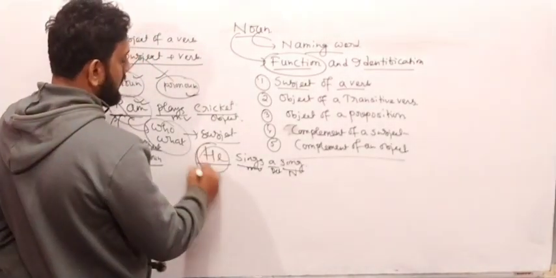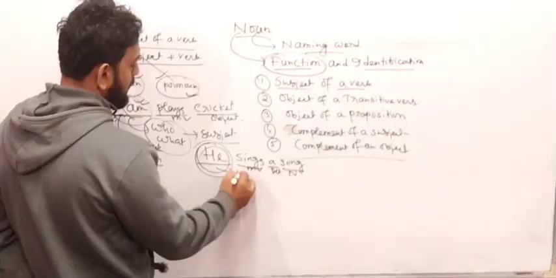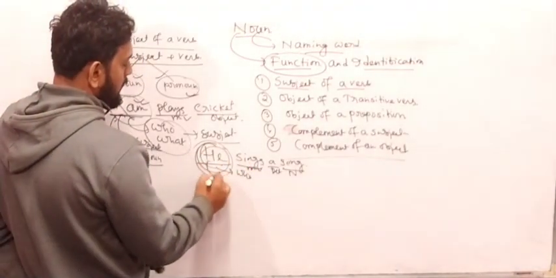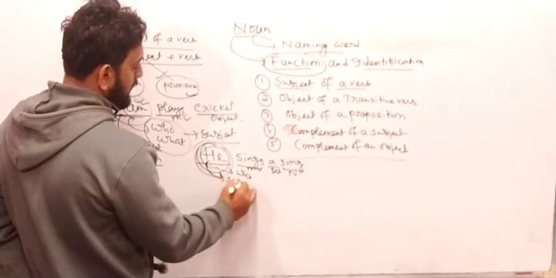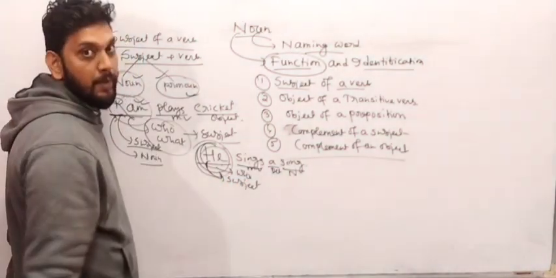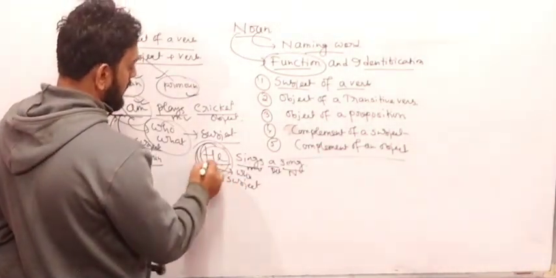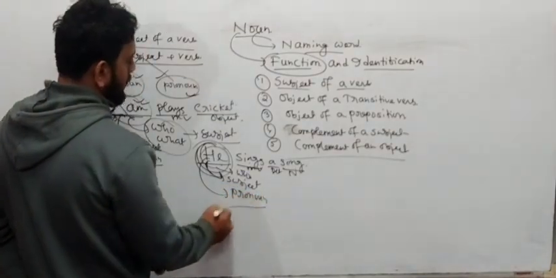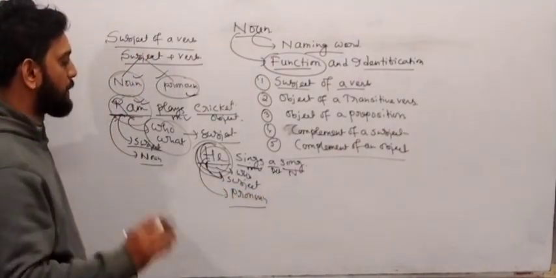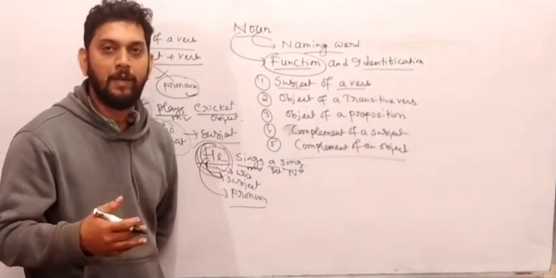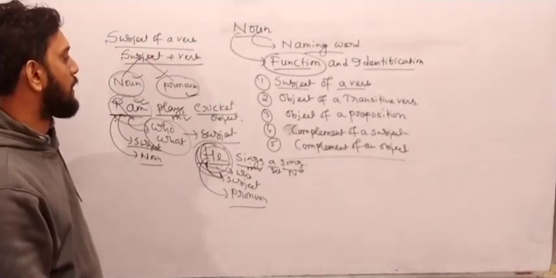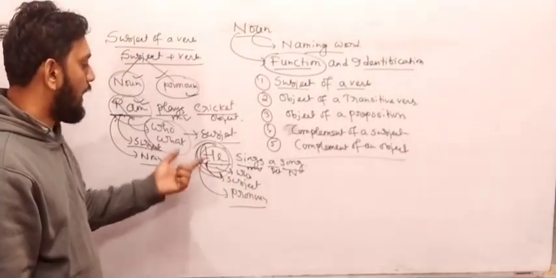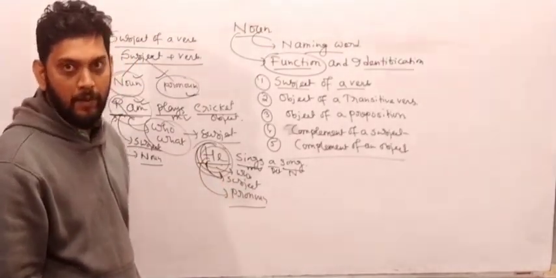And how can you define whether it is subject or not? Using question word who. Who sings a song? Yeah, he. So he should be the subject of this sentence. Got my point? And also another thing I want to say, he should be the pronoun. If you don't know the chart or list of pronouns, I can define it whenever I discuss the pronoun chapter. Right now, he sings a song. Here subject is he and he is pronoun over here. Got my point as of now?